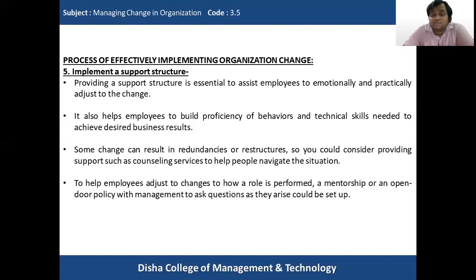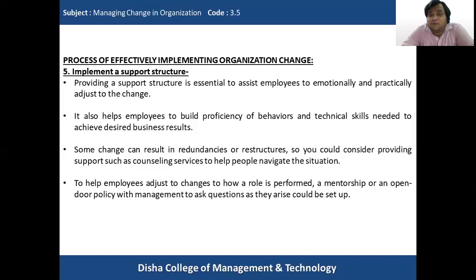It also helps employees to adjust to changes to how a role is performed. A mentorship or an open door policy with management to ask questions as they arise could be set up. So this support structure should have ways and means by which employees can reach out, regarding the roles they are expected to perform. Mentorship should be provided to them, so that they will be able to ask questions to the mentor, and the mentors will be able to answer these questions.